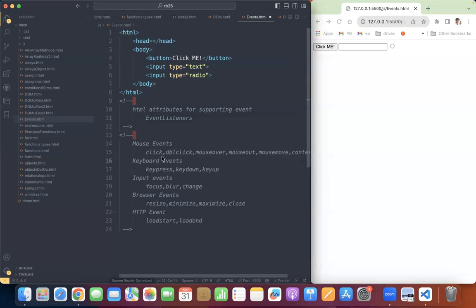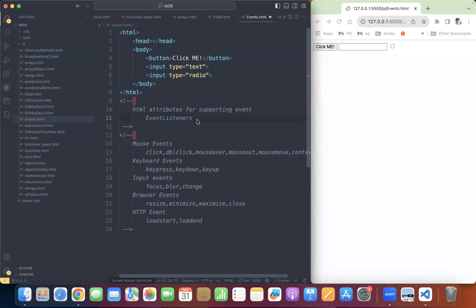So here HTML supports this event handling through event listeners. For every event, HTML created an event listener, and those are all available in the HTML.